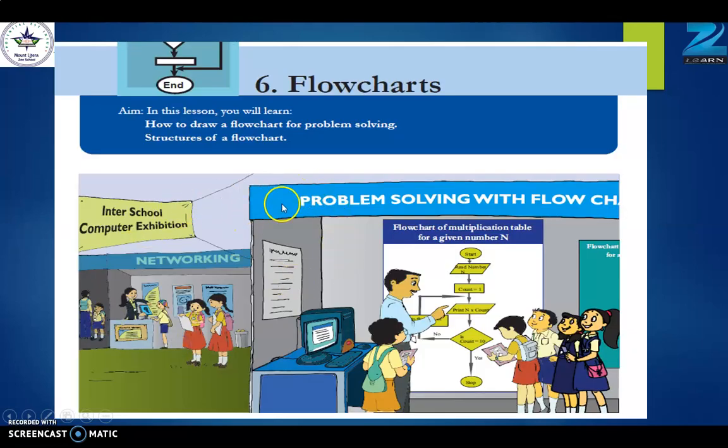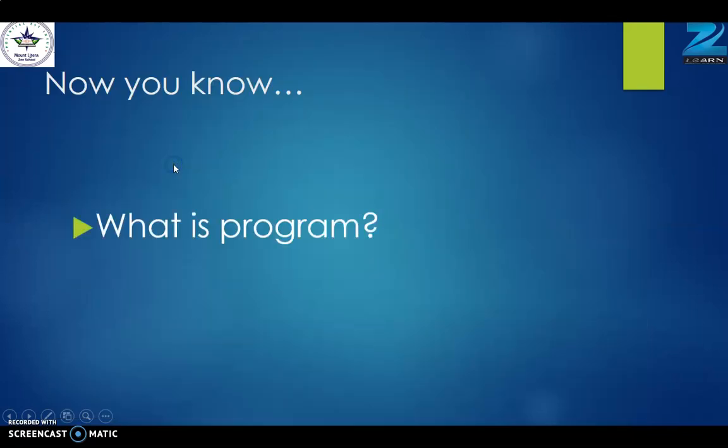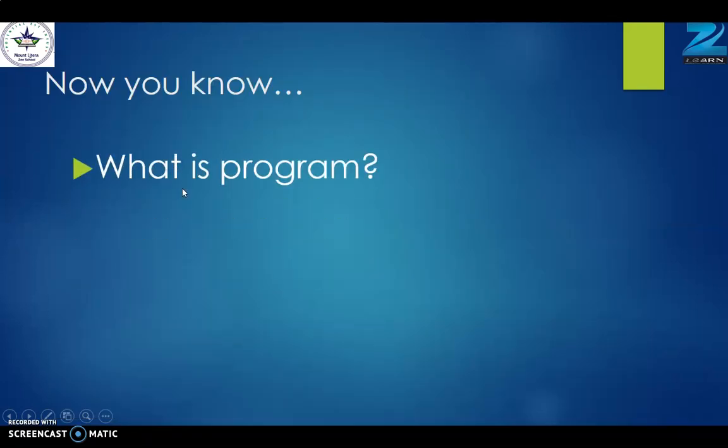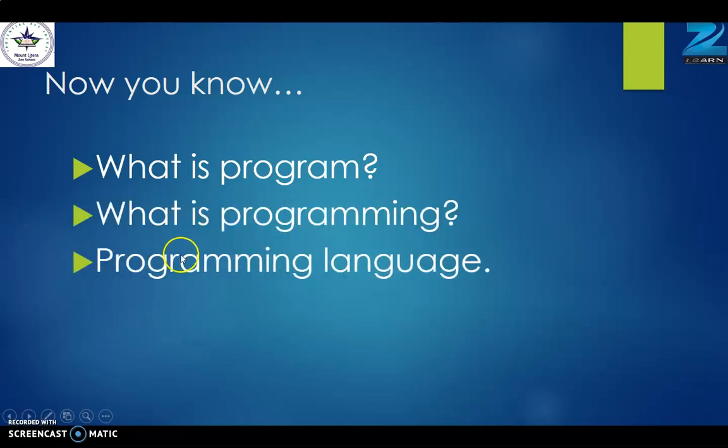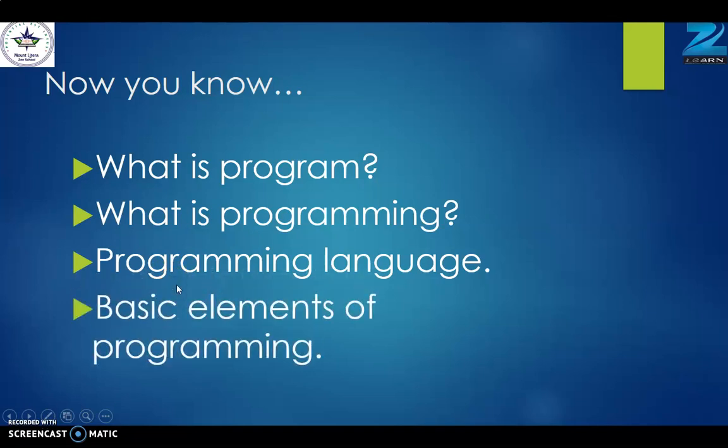Okay, this is all we discussed in the last period. What we are going to learn in this chapter is how to draw a flowchart for problem solving, and the structure of a flowchart. Now you know what is a program, what is a programming language, and the basic elements of programming. Why is it required? Because we are learning flowchart just for programming purposes.